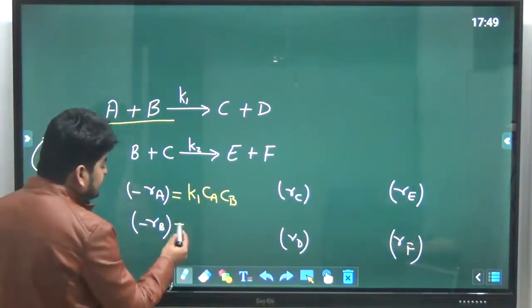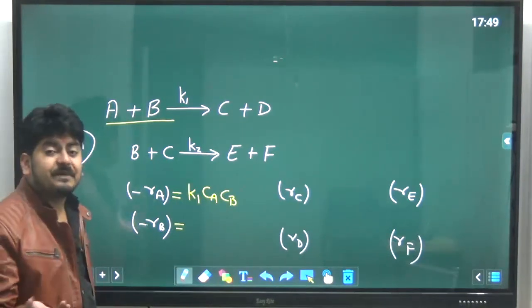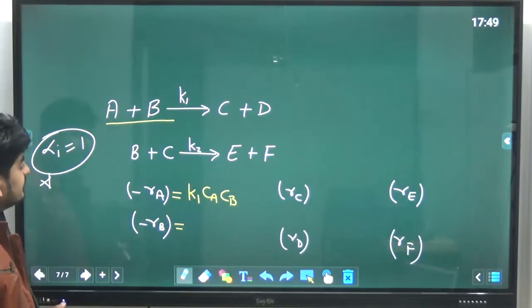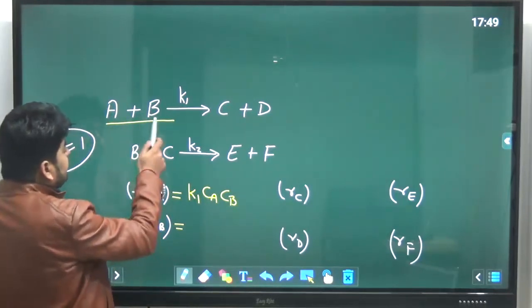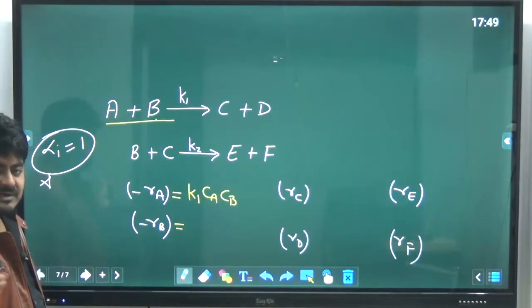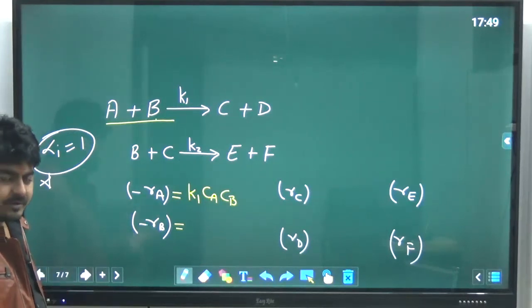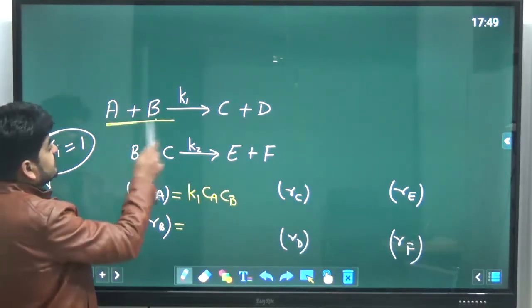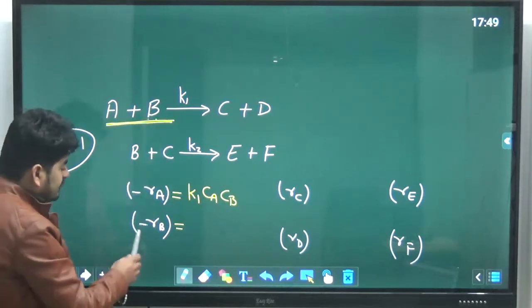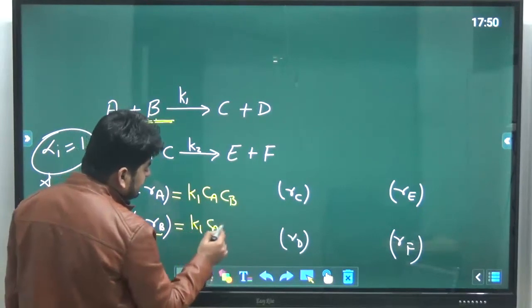Now if I say minus Rb, that is the rate of reaction in terms of disappearance of B. You can see that B is participating in two steps. Whenever a component is participating in two steps, we write the rate equation as a sum. In the first step B is the reactant itself, and I am talking about the disappearance of B, so it will be K1 Ca Cb.